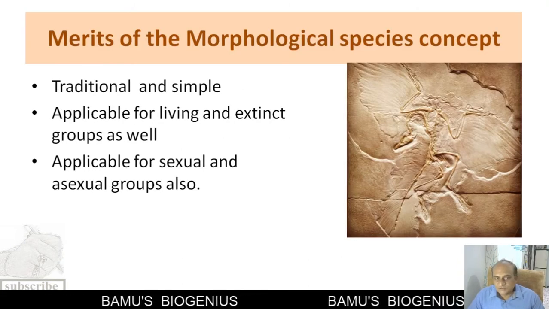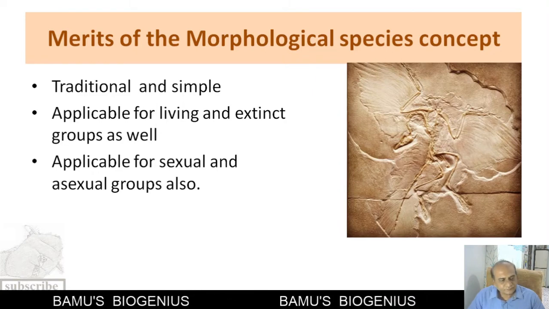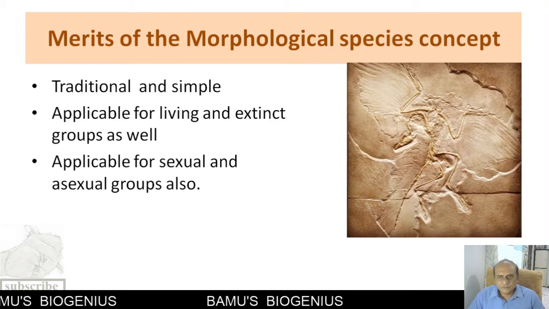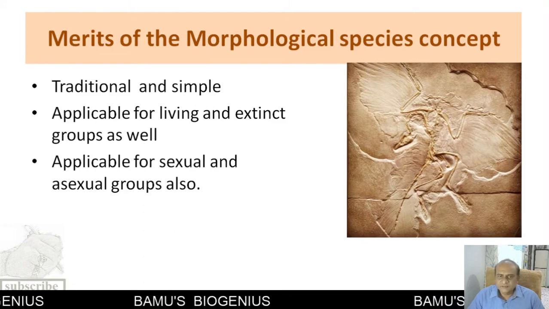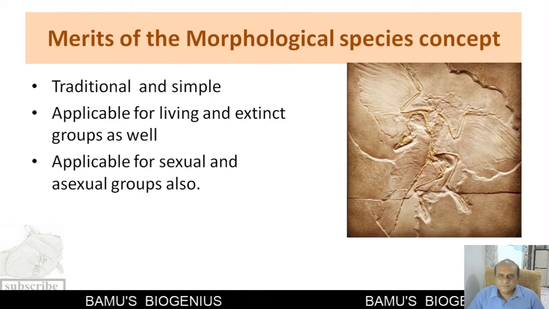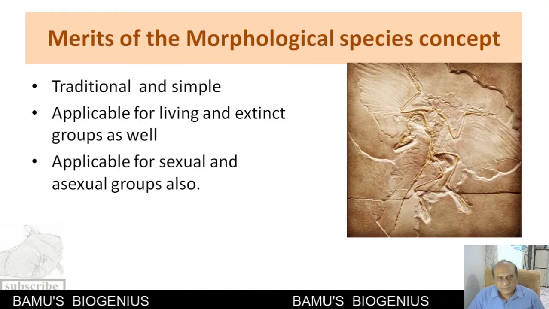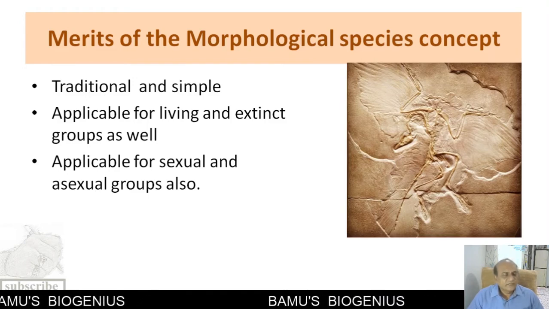Now we will discuss the merits of the morphological species concept. First, it is very traditional, because it has been used for a long time, and it is very simple. We just have to look at the organism and describe its characters, and thereby we can identify the species. Next, it is applicable to living and extinct groups as well.